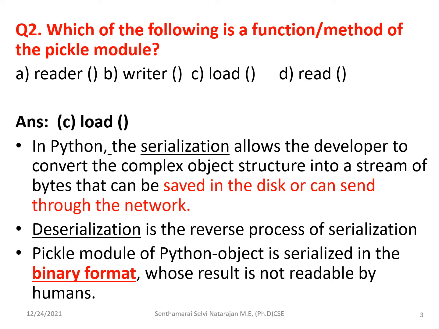So here I am going to give you some more information regarding the Python pickle module, why it is needed for serialization and deserialization. So what is serialization? You know that the information is carried across the network in the form of bits, that is zeros and ones. So here the byte data has to be accessed. So every complex object structure has to be converted into a byte stream, and that can be saved in the disk to send through the network. So this process of conversion into byte stream is called serialization,